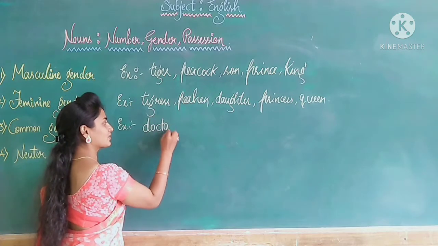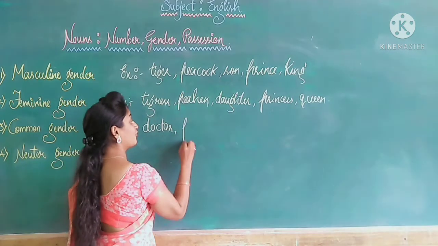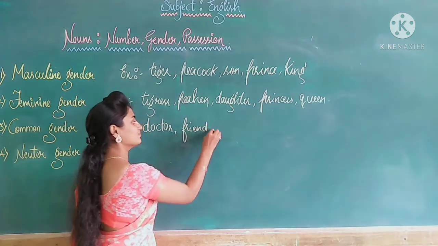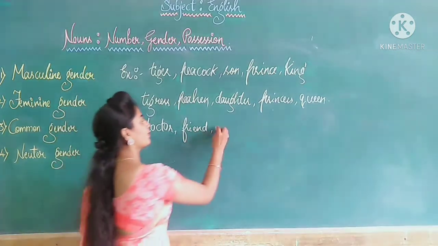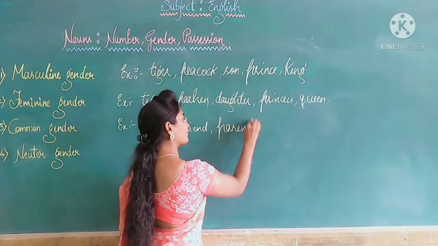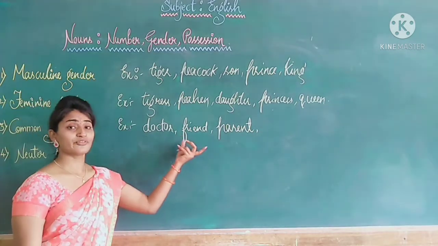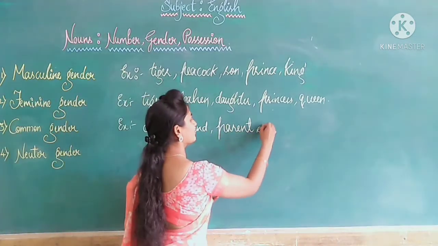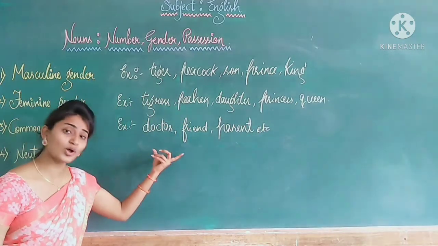Doctor can be male or female. Friend, yes or no? Can be girl or boy. Parent, yes or no, children? Yes. Doctor, friend, parent, and so on. I have taken only 3 examples. These are the examples of common gender.